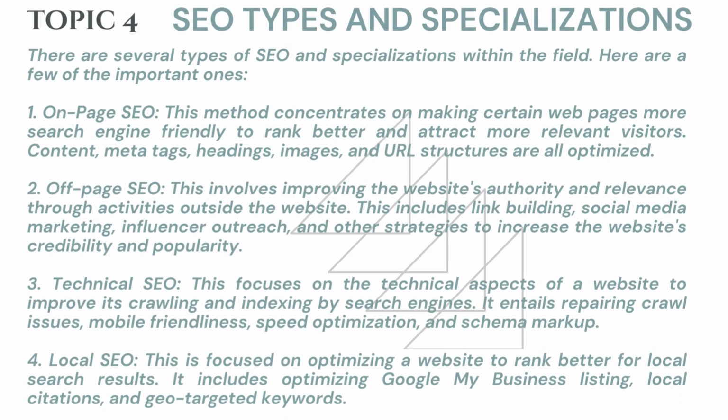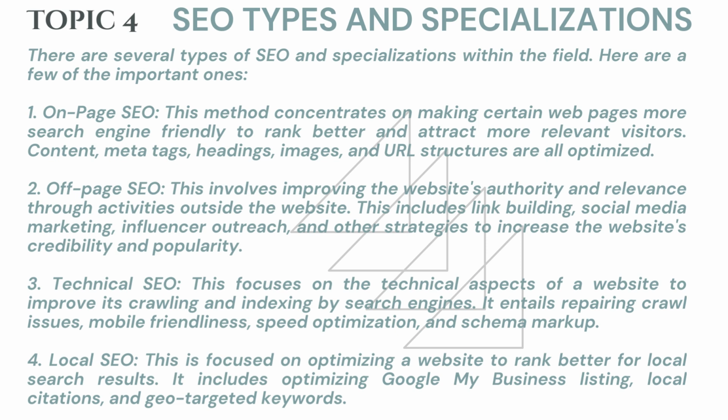Topic 4, SEO types and specializations. There are several types of SEO and specializations within the field. Here are a few of the important ones. 1. On-page SEO. This method concentrates on making certain web pages more search engine friendly, rank better, and attract more relevant visitors. Content, meta tags, headings, images, and URL structures are all optimized.